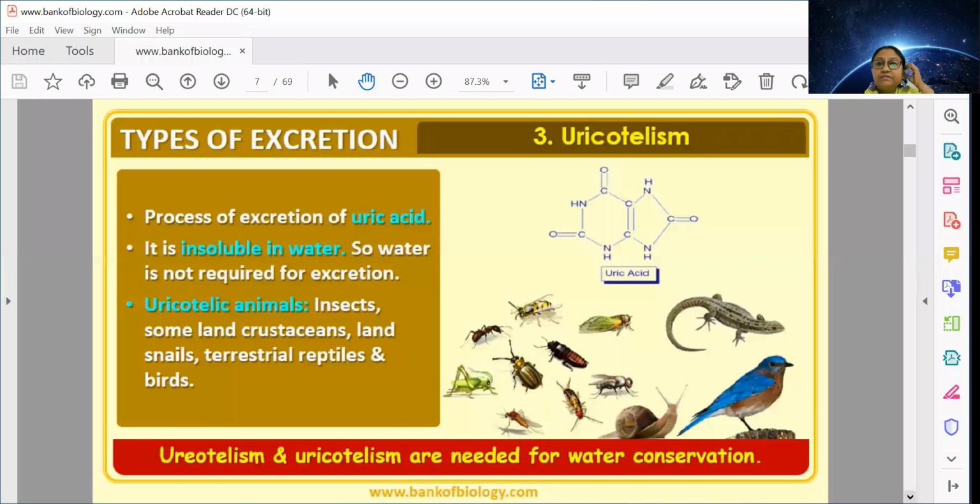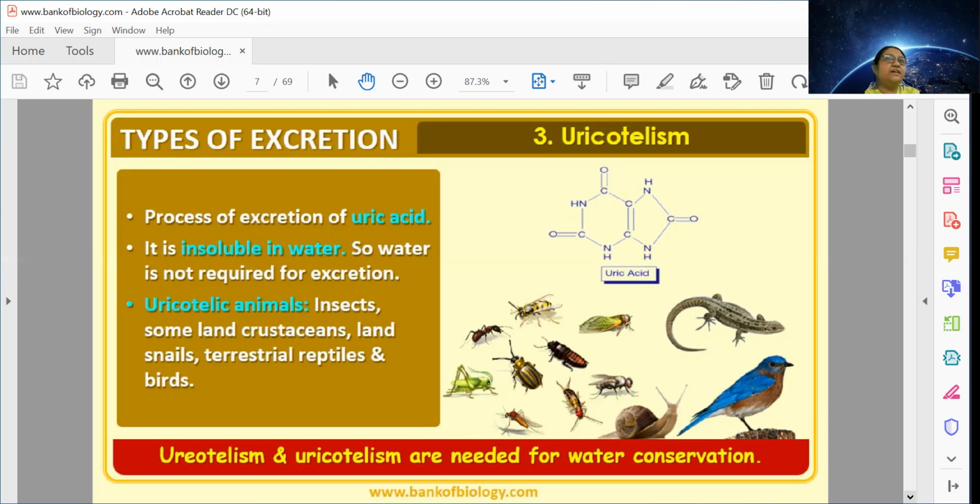Next is uric acid excretion. It is observed in insects and some crustaceans. Even terrestrial reptiles also excrete uric acid. If you see the excretion of a wall lizard or bird, even birds excrete uric acid, you must have noticed one thing, that the excretory substance of a bird has some white colored substance, that is uric acid, and some dark colored substance, that is their stool.